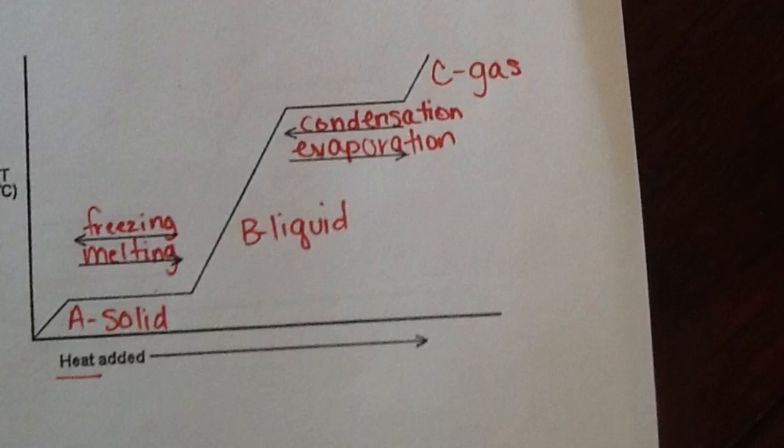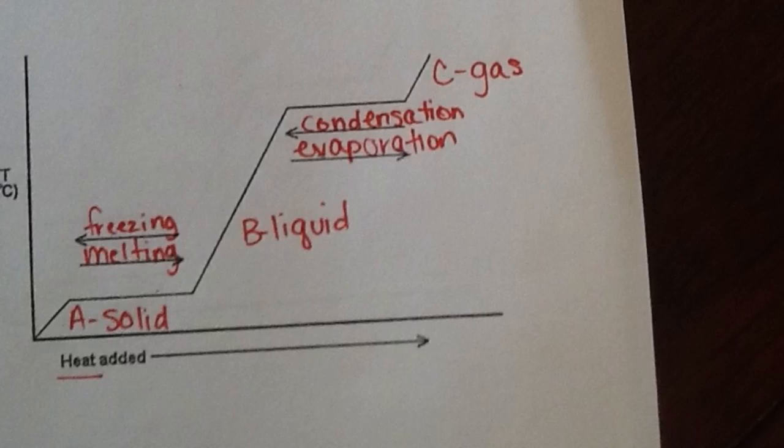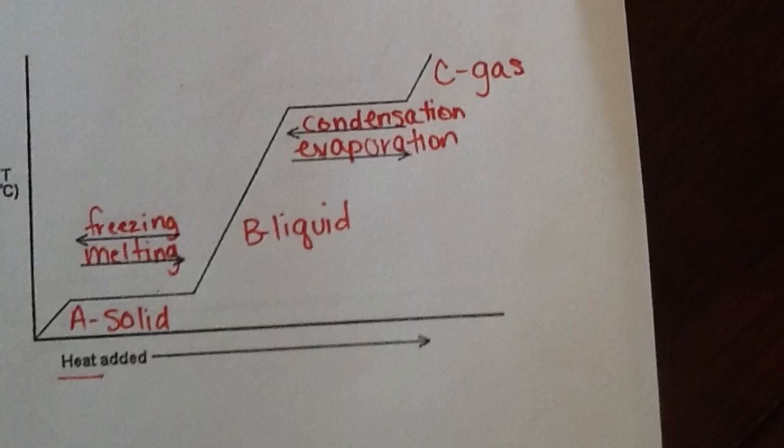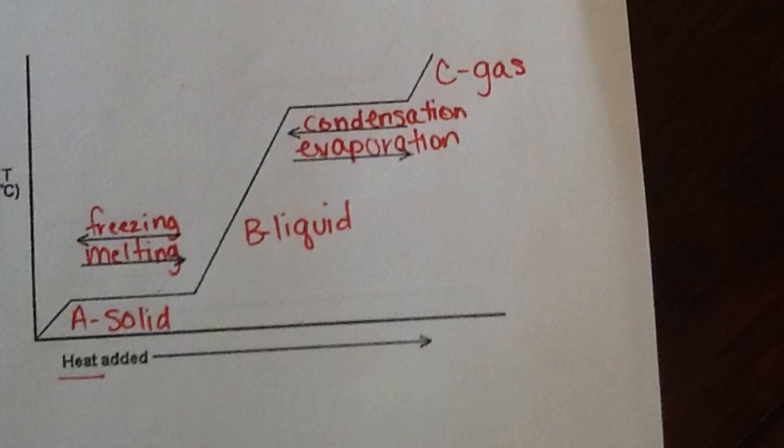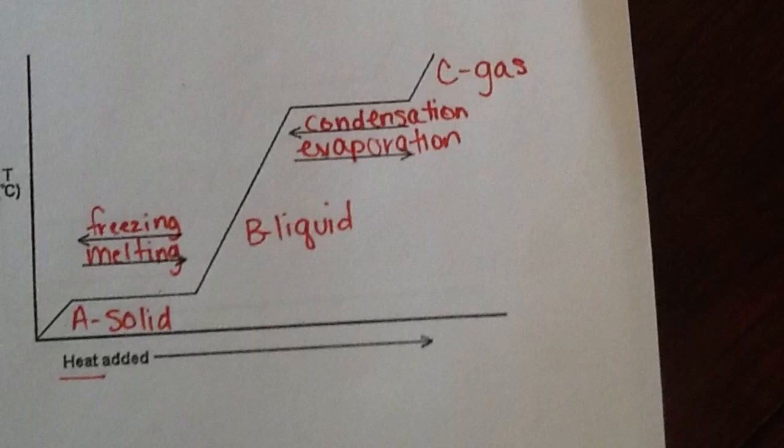Moving back down the graph, the matter would stay a gas until it had reached 100 degrees Celsius, where it would start to condense back into a liquid. Temperature would continue to drop until it reached 0 degrees Celsius, where it would freeze at another flat region until it all became solid, and the temperature could then continue to drop some more.